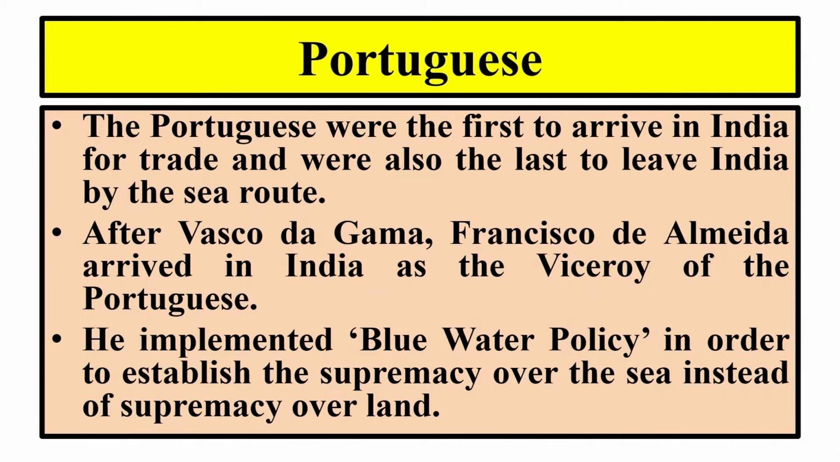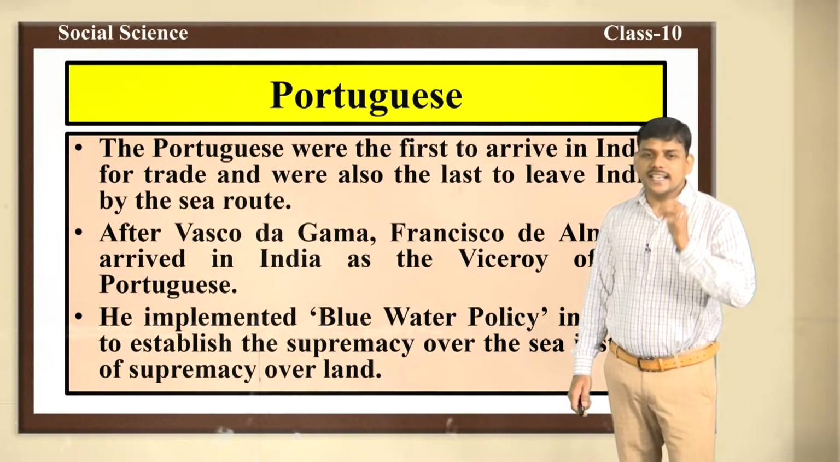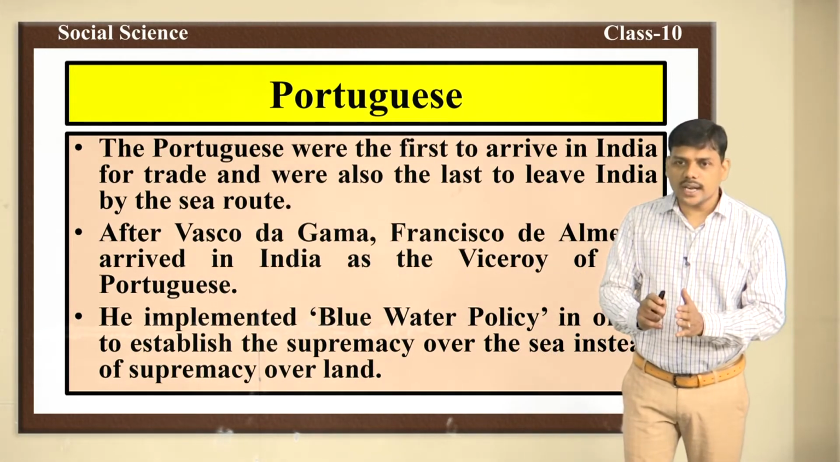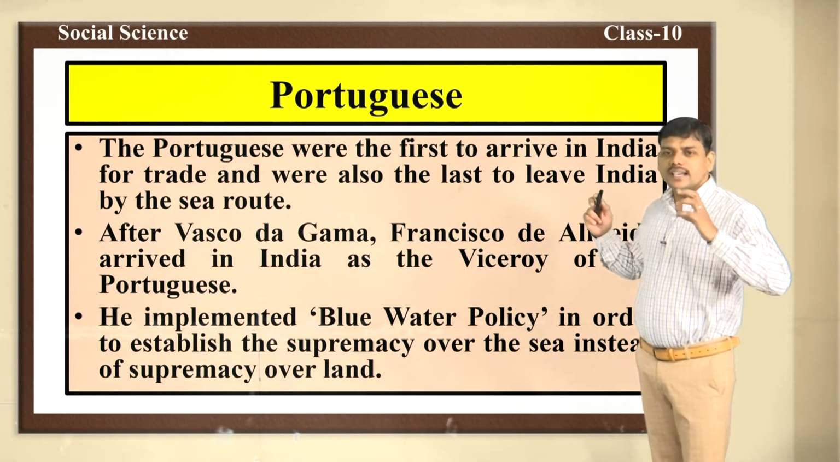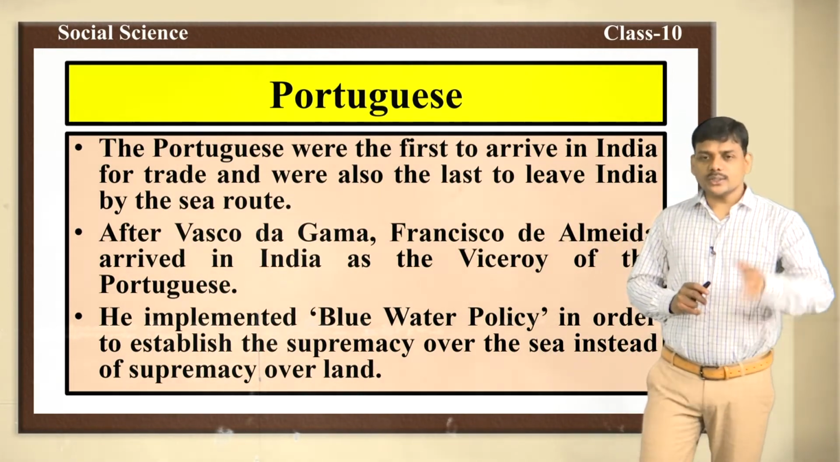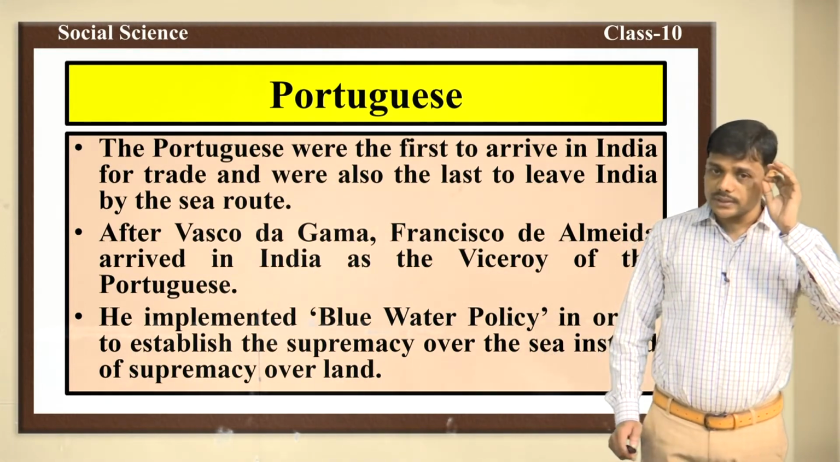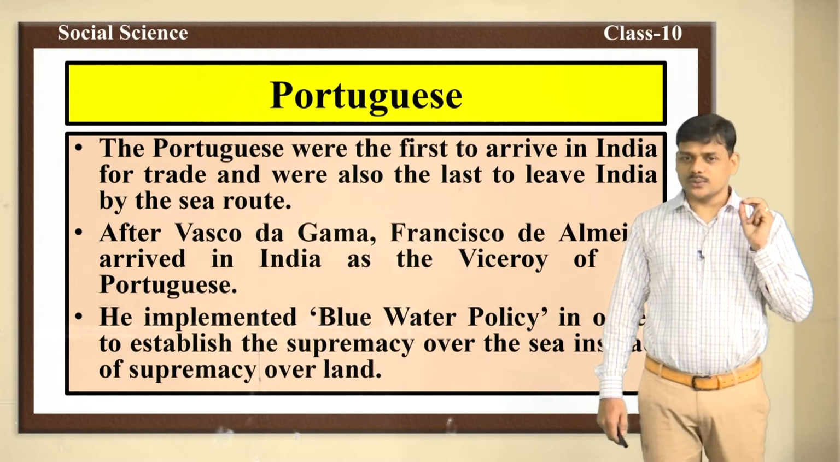First one, the Portuguese. The Portuguese were the first to arrive in India for trade, and also they were the last to leave India by the sea route, because they came to India in the year 1498, and they left India in the year 1961. In this way, they were the first to arrive in India and also the last to leave India. Vasco da Gama came to India in the year 1498. Vasco da Gama was the first person to discover the new sea route to India.